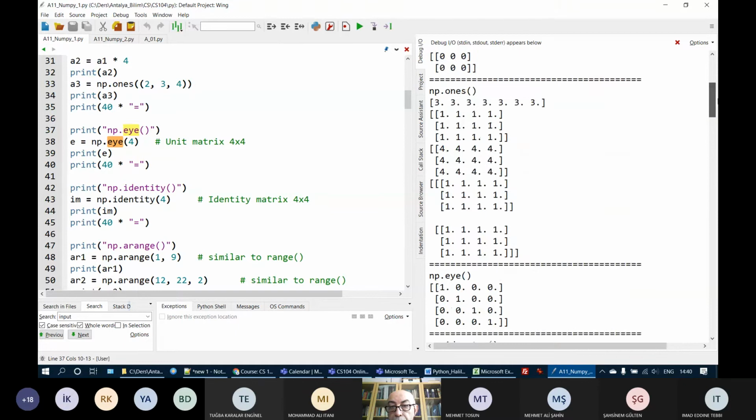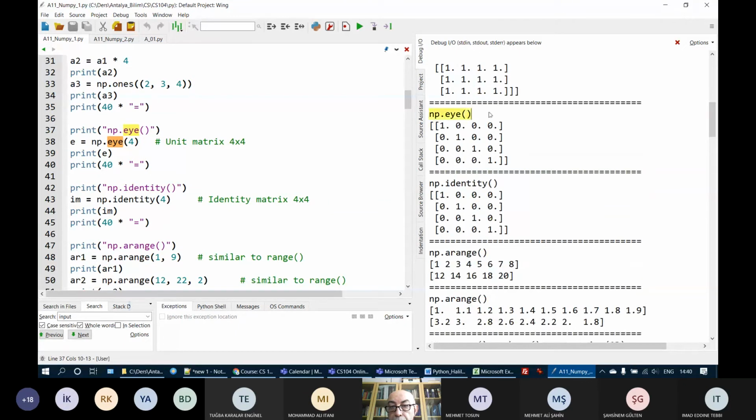Where are they? Here they are. Created with np.eye. Okay, we have this 1 on the main diagonal and 0 elsewhere. And identity also does the same thing. The identity method and the eye method produce exactly the same result. So one is an alias of the other one.